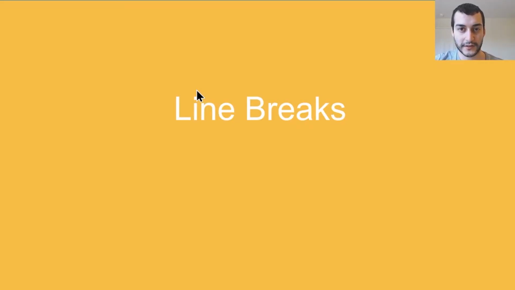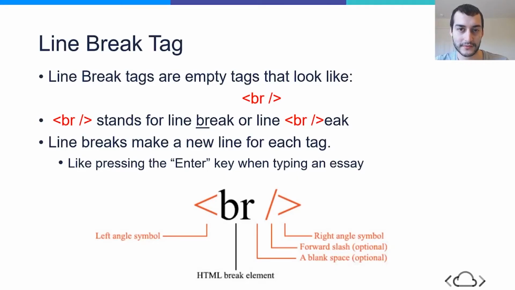Now let's move on to line breaks. Line break tags are empty tags. Note that empty tags are different than container tags because container tags have an opening tag and a closing tag, whereas an empty tag is like a combined opening and closing tag that makes up a single tag. So right here in our line break example, we can see, reading from left to right, we have a left angle bracket, BR standing for line break, space, /, right angle bracket.